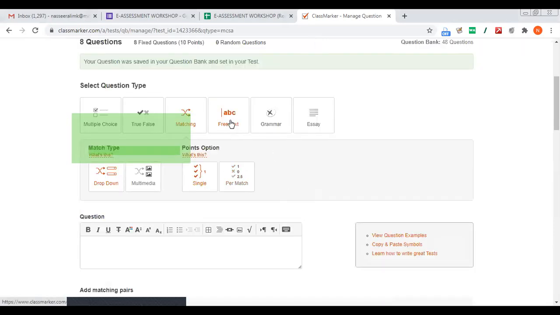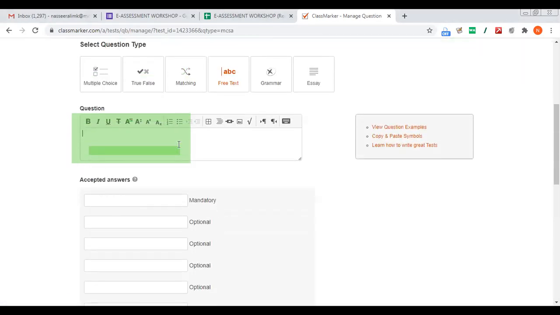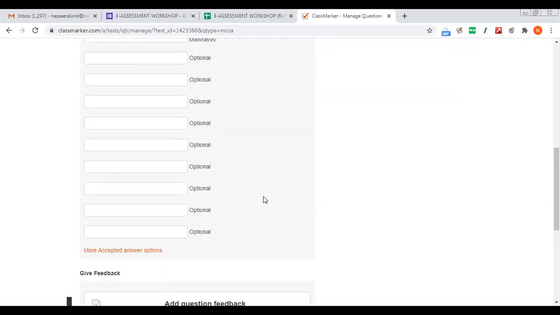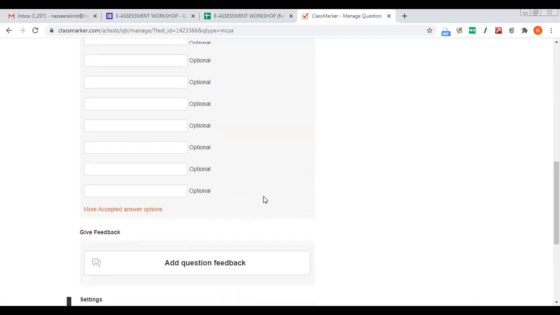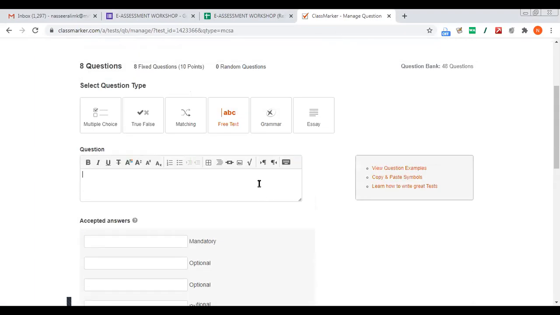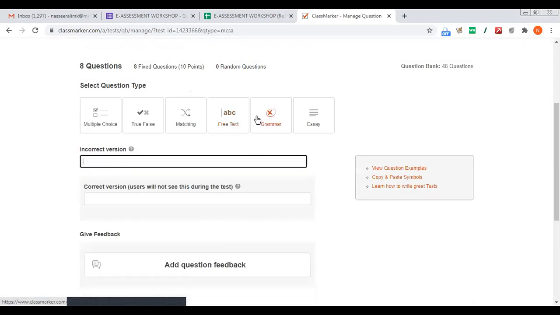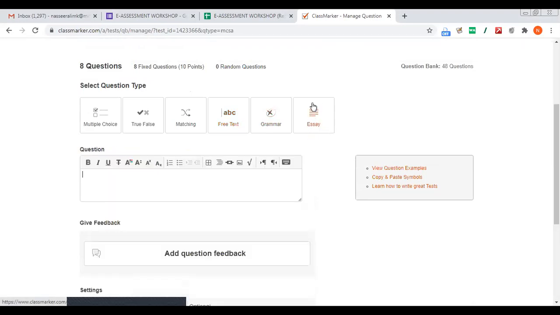Now I will add a free text question. Free text means you can do a one word answer, or some short answer, or grammar. But for a short answer and essay, you can add the long answer in an essay question. Here I'll add an essay question. Write a paragraph on need for digital assessment.